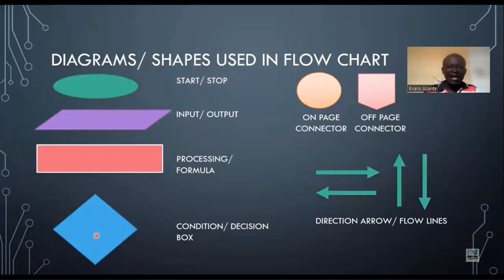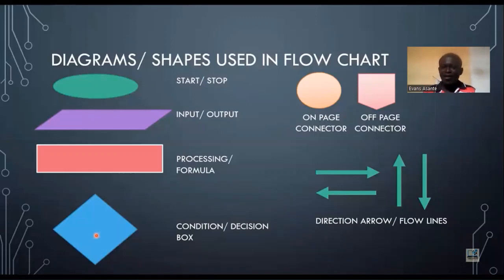So the next diagram, which is the rectangle, is meant for processing. So I can easily draw this and ask you that the parallelogram is used for what? Input and output. Then this particular diagram is used for what? Processing and formula. So input, if it is in the form of numbers, we have 3 and 4. When it comes to the processing, you add 3 and 4.